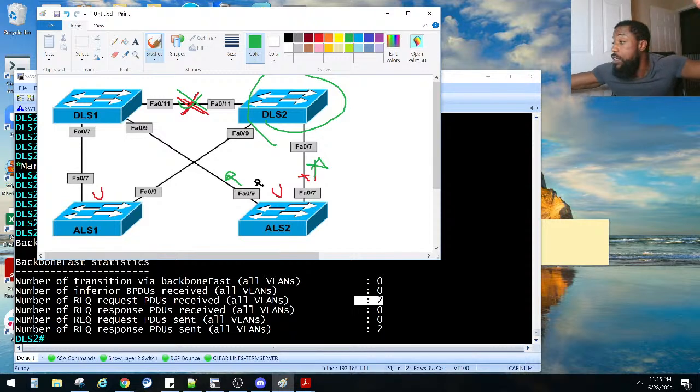There's a lot of CCIE level engineers that learn about all of these technologies and never have to use them in their career, ever. It's just that there are so many features, and spanning tree can be a really deep subject. So I'm definitely gonna have to do another lab similar to this and play with backbone fast and uplink fast.